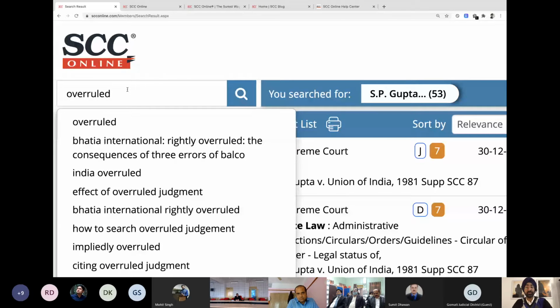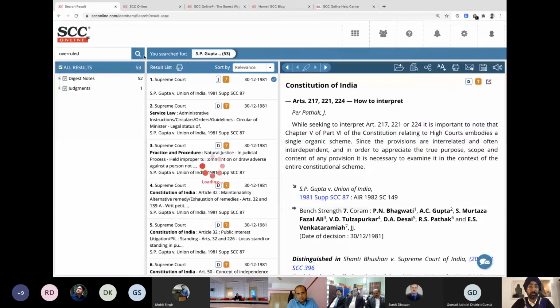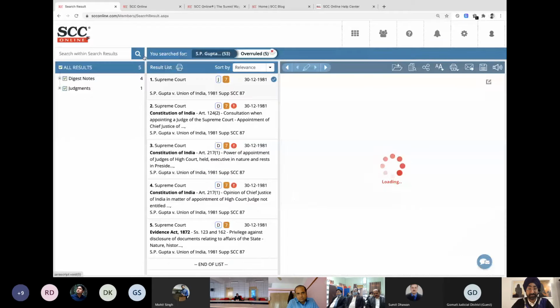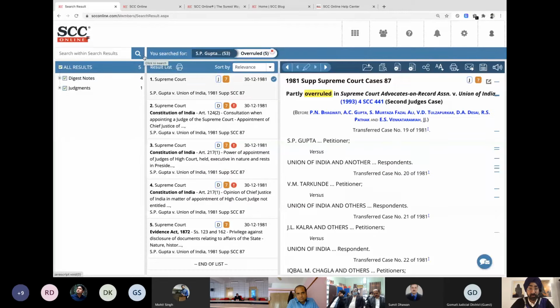What's going to happen when you do the search is that it will give you all the points of law which were overruled in this case. And there we have it. Points number 2, 3, and 4, talking about Article 124, subpart 2, 217, subpart 1, talking about power of appointment, and opinion of the Chief Justice of India. These 3 points of law have been overruled. There were 52 in total, so the other 49 points of law are still good law. This is the analysis that you can get in less than 1 minute.